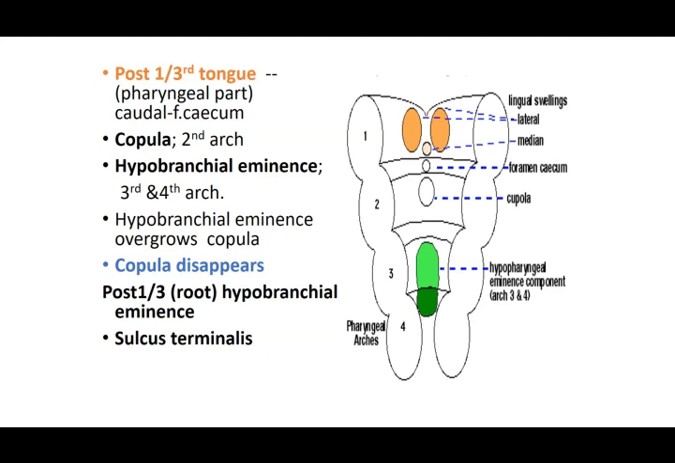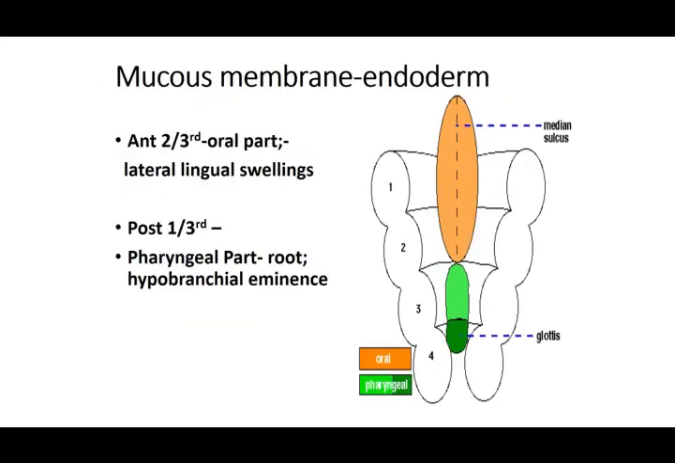The junction between the anterior two-thirds and the posterior one-third is the sulcus terminalis. The anterior part, the body, is formed from the first arch by the two lateral lingual swellings, and the posterior third, the pharyngeal part, is formed mostly by the third and the fourth arch. The copula disappears and the median swelling disappears. The mucous membrane covering this mesenchymal growth at the anterior two-thirds, the oral part, comes from the lateral lingual swellings, which is again the first arch. The posterior third, the pharyngeal part or root, comes from the hypobranchial eminence.